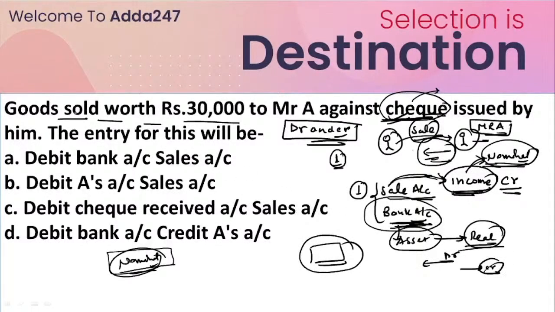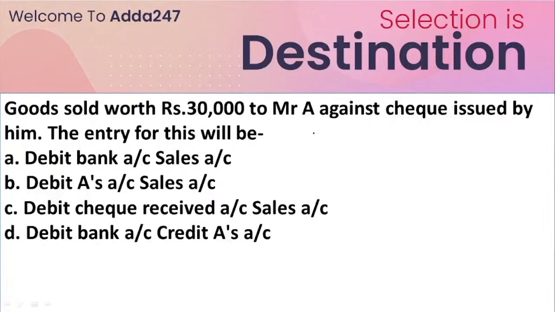So if goods of 30,000 rupees are sold to Mr. A against a check issued by him, that means 30,000 rupees is coming into our bank account. If it is coming into the bank account, that means debit. So just understand. Let me remove all this stuff here. Look, the two possible accounts that can be included are the sale account as well as the bank account.